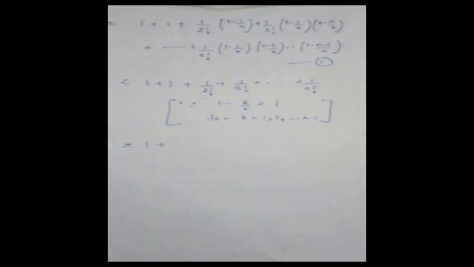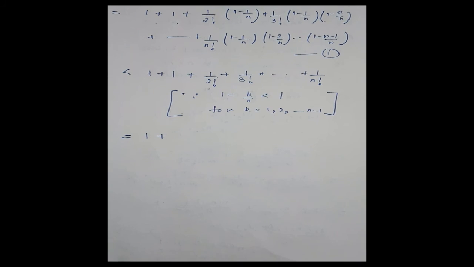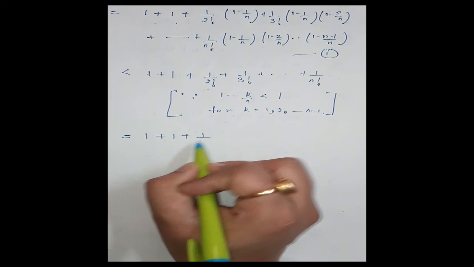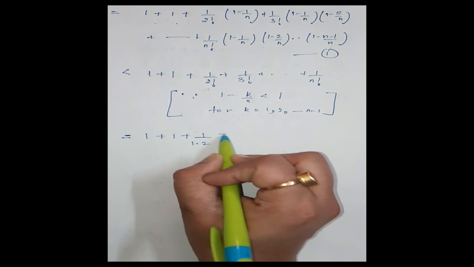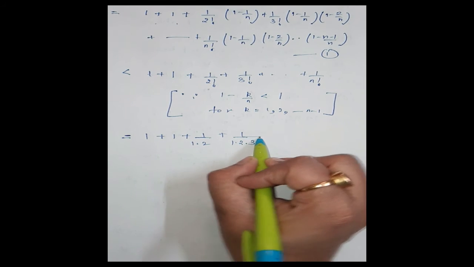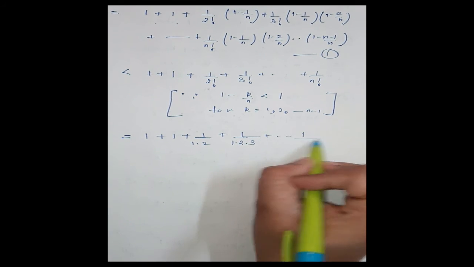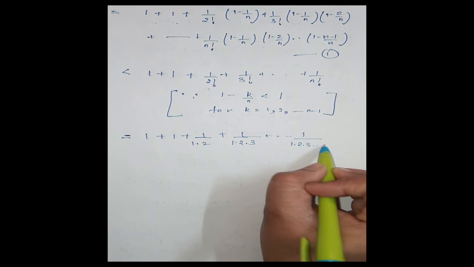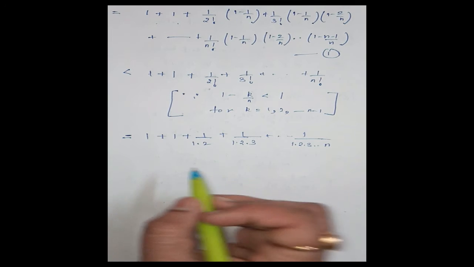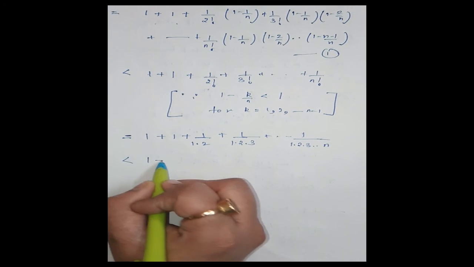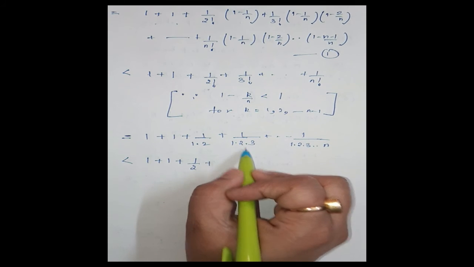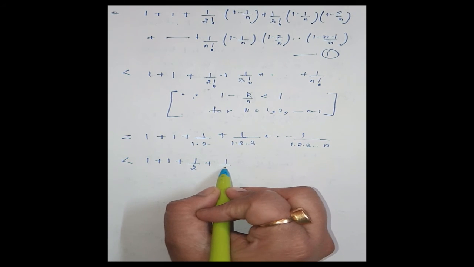Now this is equal to 1 plus 1 plus 1 upon 1 into 2, that is 2 factorial, plus 1 divided by 1 into 2 into 3, that is 3 factorial, up to 1 upon 1 into 2 into 3 up to n, this is n factorial. Okay, now this is less than 1 plus 1, plus 1 by 2; now 1 by 6 is less than 1 by 4, that is 2 into 2.